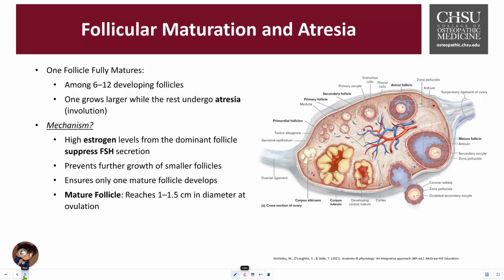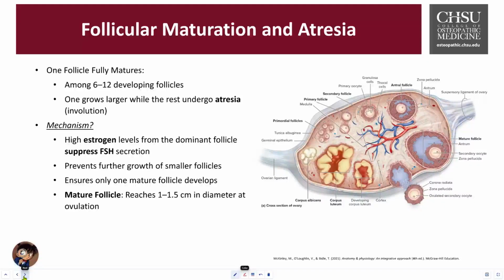We have the mechanism that involves high amounts of estrogen production during this time, and that estrogen is going to cause a follicle that grows larger to become the dominant one because it produces a little bit more of the hormone. There's also going to be some sort of suppression, so as there's elevated estrogen, there is this negative feedback that suppresses the amount of FSH from the hypothalamus, and that reduces FSH secretion, so it kind of isolates that one follicle to be the main one to grow. That then reduces the growth, and that growth suppression will then ensure that the other ones that are smaller don't develop and only one matures.